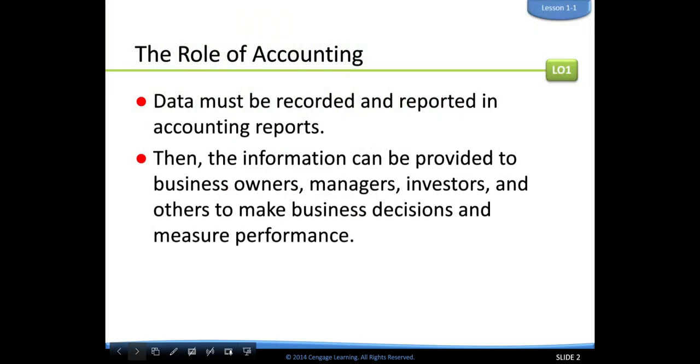The role of accounting. So data must be recorded and reported in accounting reports. So that is the role of accounting. It's data that's collected through transactions, any type of transaction through the business, like money that goes in and out of a checking account, money that is owed to a business for costs of goods, money that you pay out to the electric company, the phone company, money that you owe, like for the building, if you owe the bank for the building and you make a payment every month.